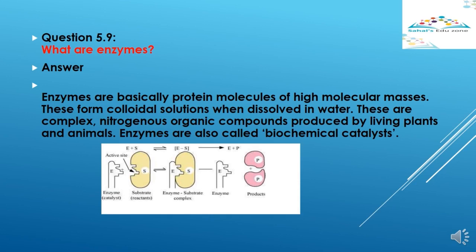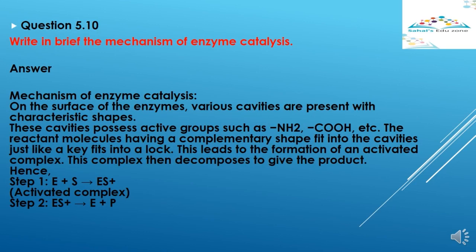Write in brief the mechanism of enzyme catalysis. Enzymes are biological catalysts. On the surface of enzymes, various cavities are present with characteristic shapes. These cavities possess active groups such as NH2, COOH, etc. The reactant molecules having a complementary shape fit into the cavities just like a key fits into a lock.